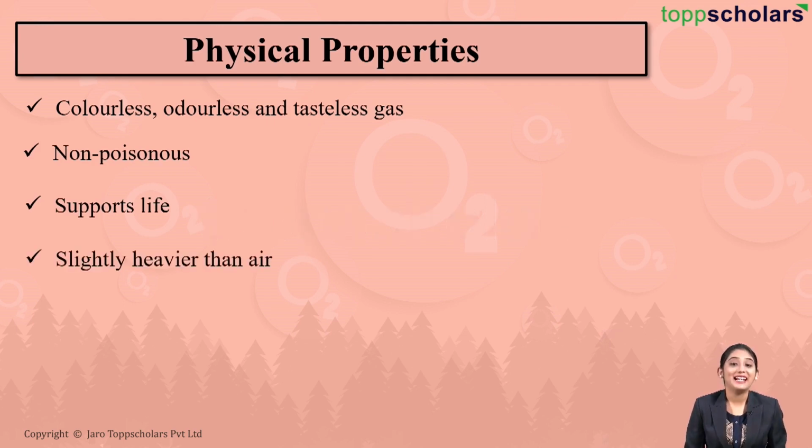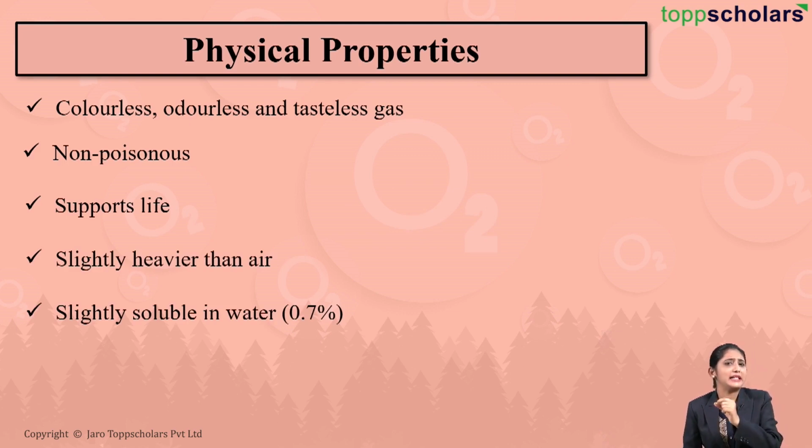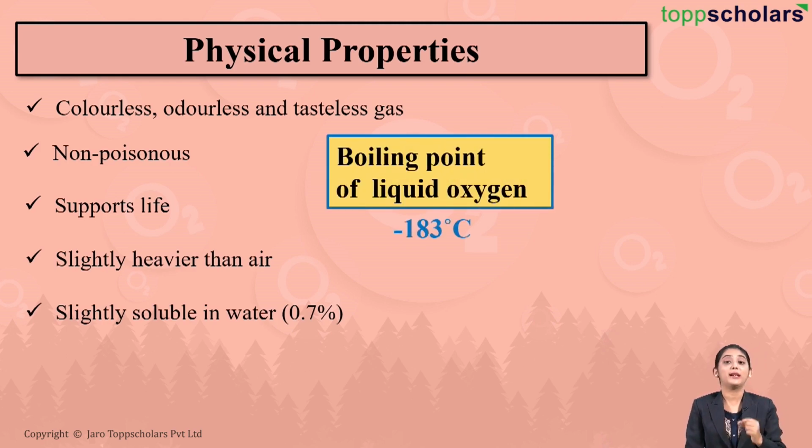Oxygen gas is slightly heavier than air and that is why oxygen is not collected over air, whereas oxygen is slightly soluble in water. And what is the solubility? 0.7%. We can easily liquefy oxygen, that is, we can convert oxygen gas into a bluish liquid at a temperature of about minus 183 degrees Celsius. That is the boiling point of liquid oxygen.